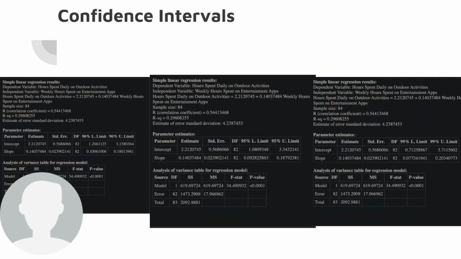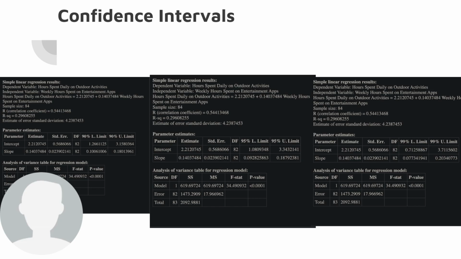Here are our confidence intervals going from 0.9 on the far left to the middle of 0.95 and the right 0.99. Here, the most important thing that I like to look at is the lower and upper limit. As we can see, if we want to be 90% confident, our lower limit is 1.27 rounded, and our upper limit is 3.16 rounded. So we see a relatively small range, and we can be 90% confident that any data value in our sample will be in between those two values.